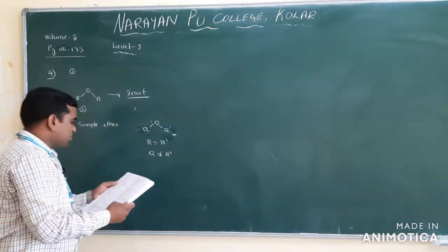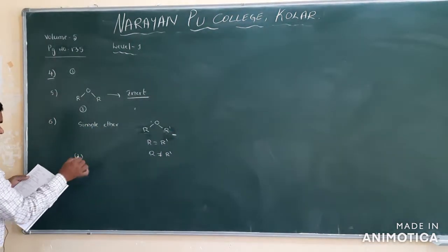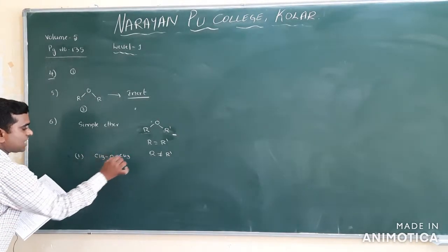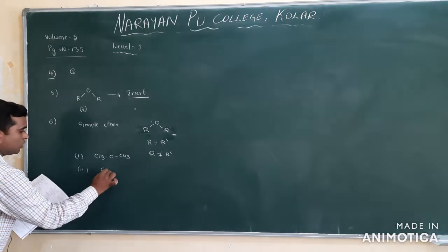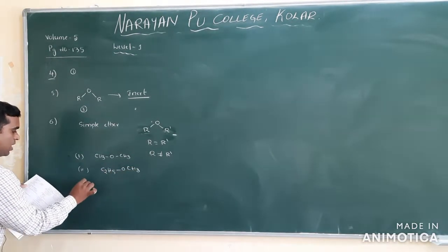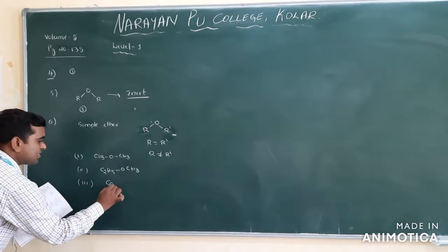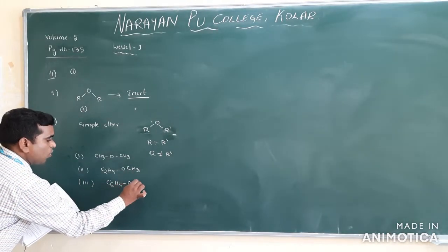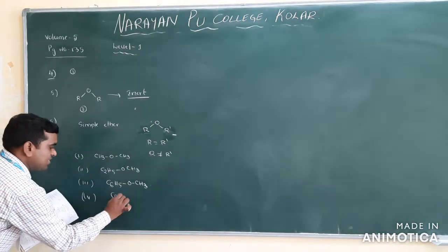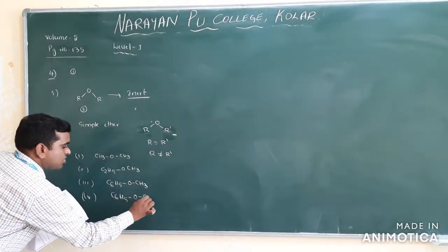See the options they have given. The first one, CH3 CO CH3, option 1. Option 2, C2H5 OCH3. Third one is C6H5 OCH3, and the last option, fourth, is C6H5 OC2H5.